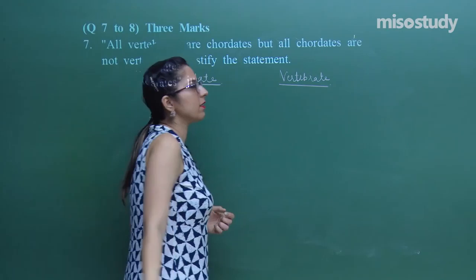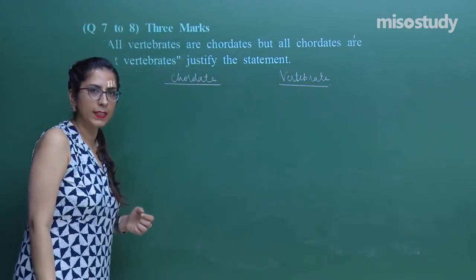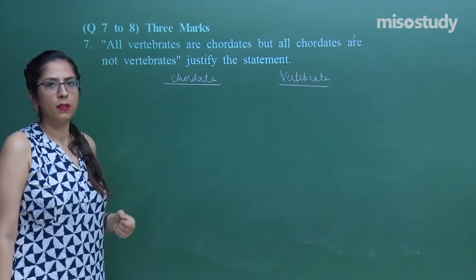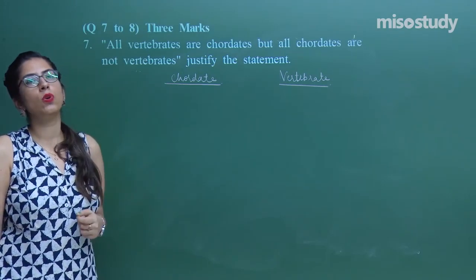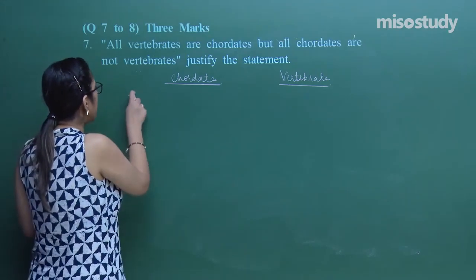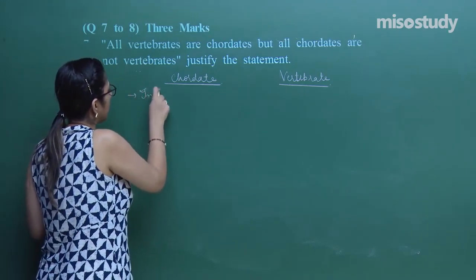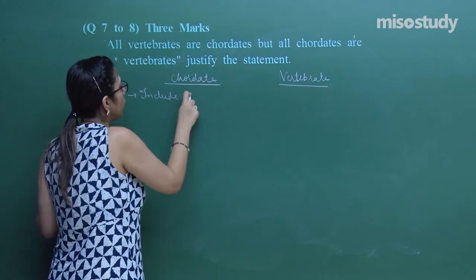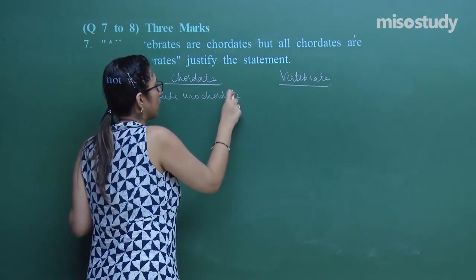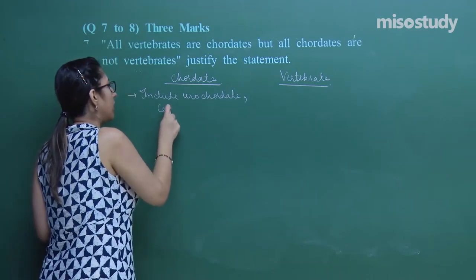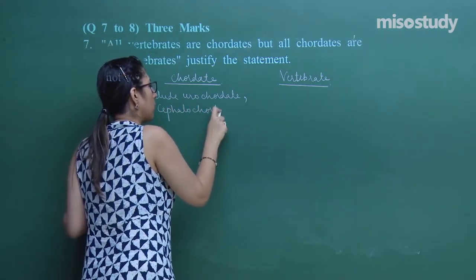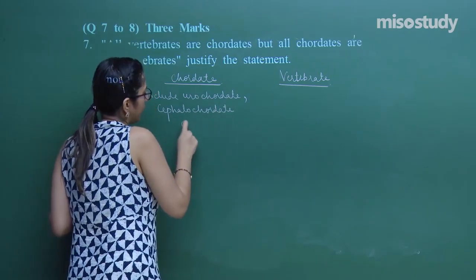First of all, let's discuss the difference between these with the help of examples. Chordates include urochordates, cephalochordates and vertebrates.